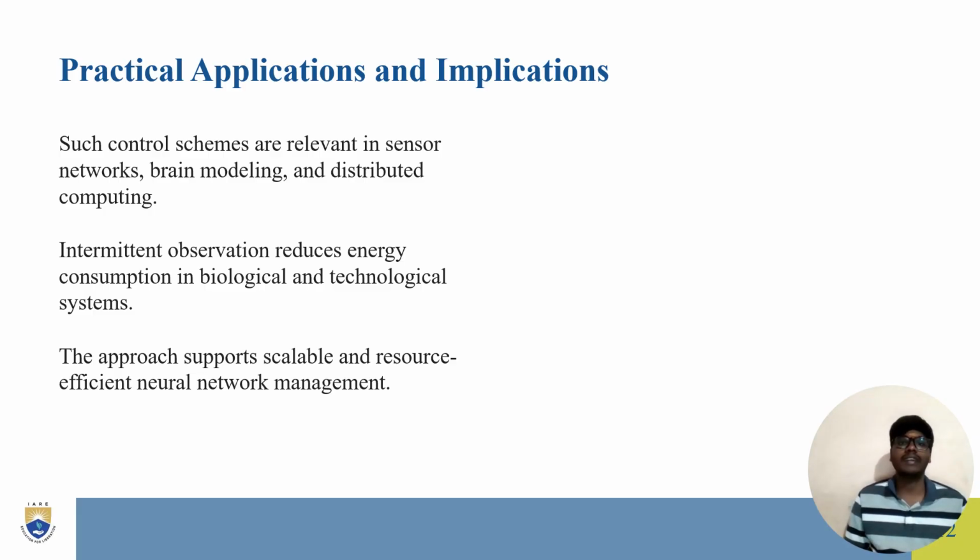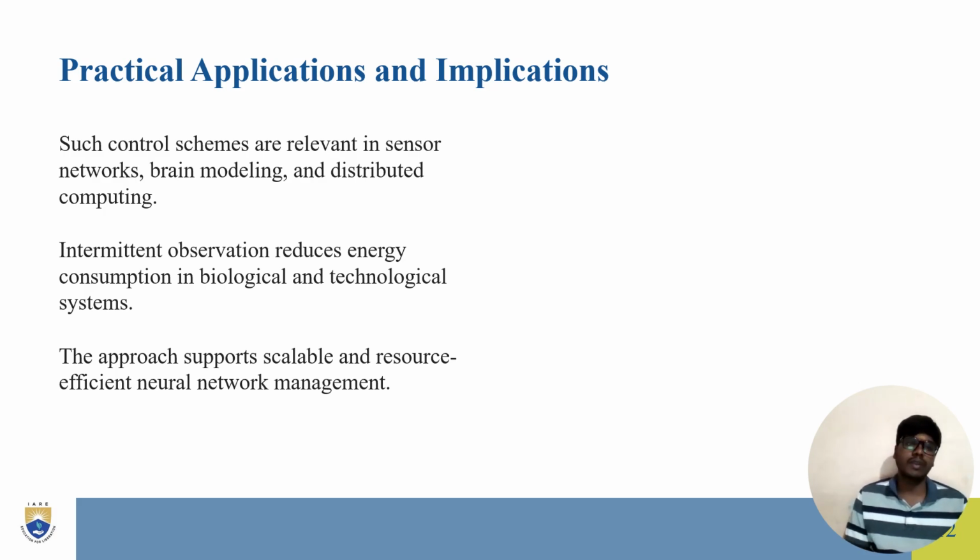Now let us discuss the practical applications and implications, where such control schemes are relevant in sensor networks, brain modeling, and distributed computing. Intermittent observation reduces energy consumption in biological and technological systems. The approach supports scalable and resource-efficient neural network management.